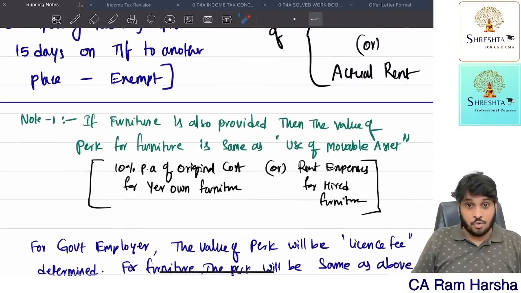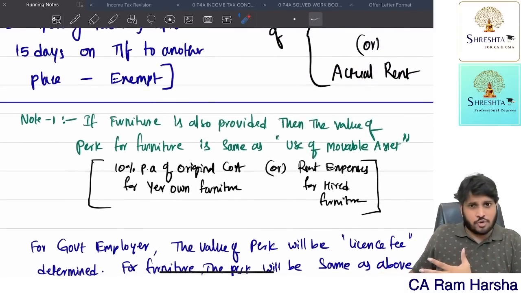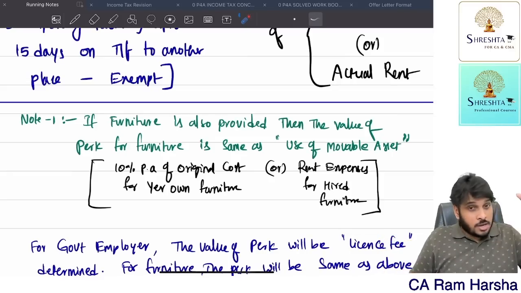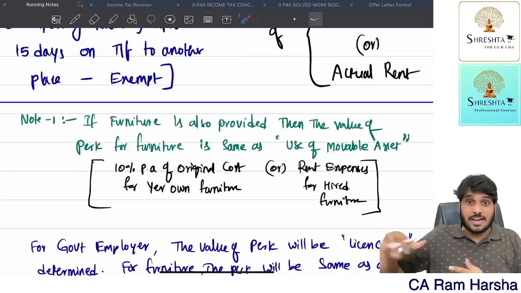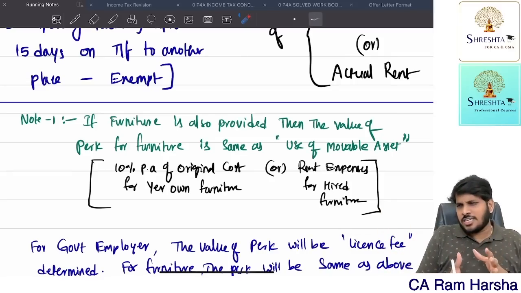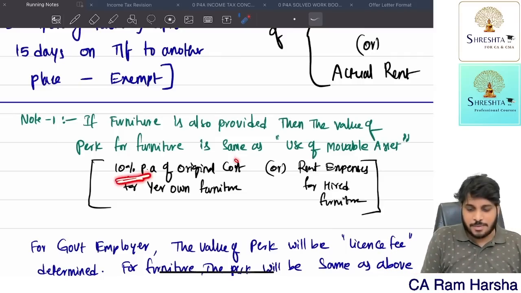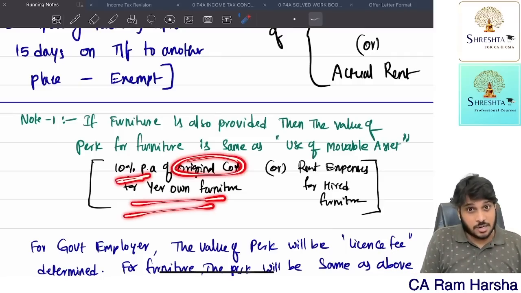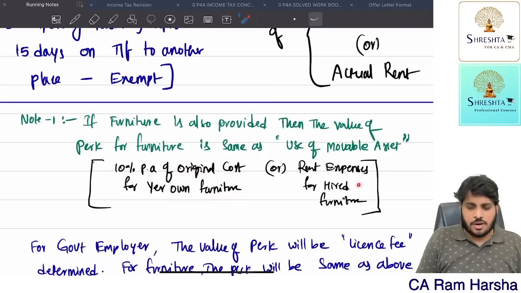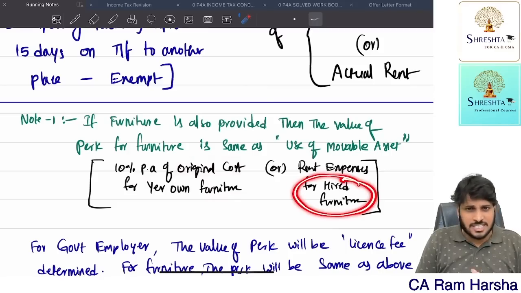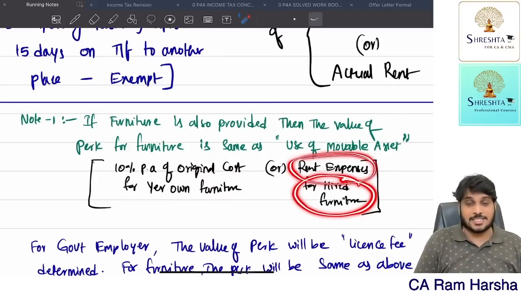We are giving a house to the employee, our own house or a rented house, for stay. In that we gave furniture also. Furniture, a movable asset, is given for personal use. What is the perquisite? 10% per annum of the original cost for furniture owned by the company. Or if the furniture is hired from outside and given to the employee for personal use, the rental expenses.